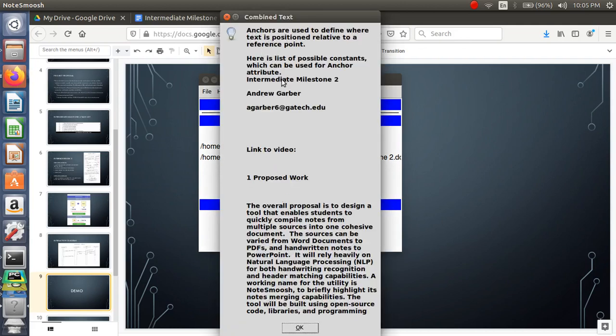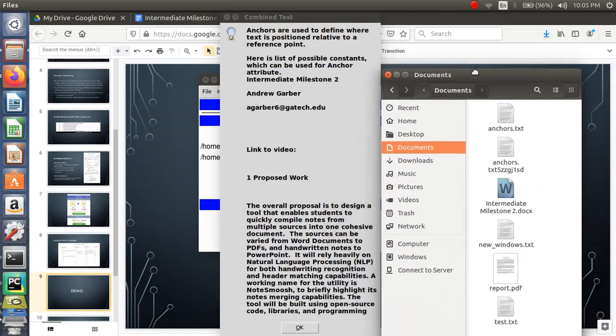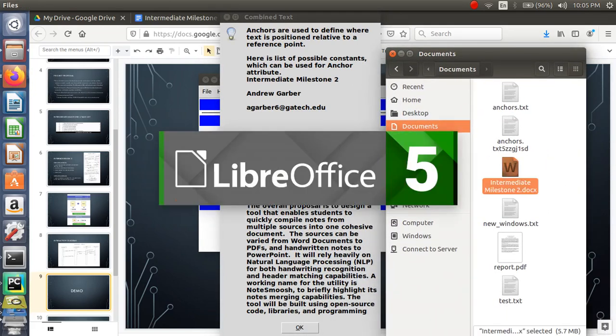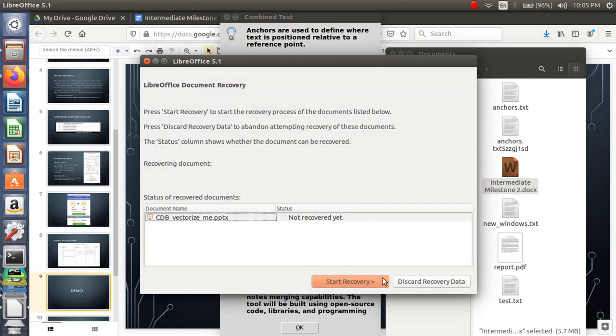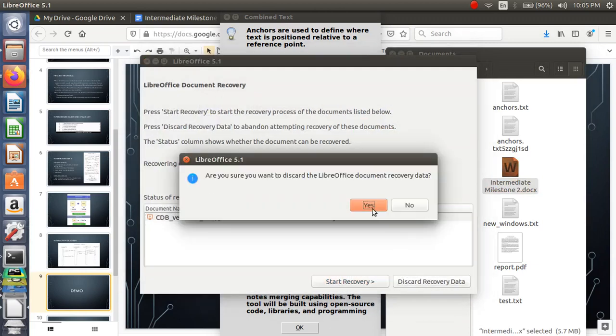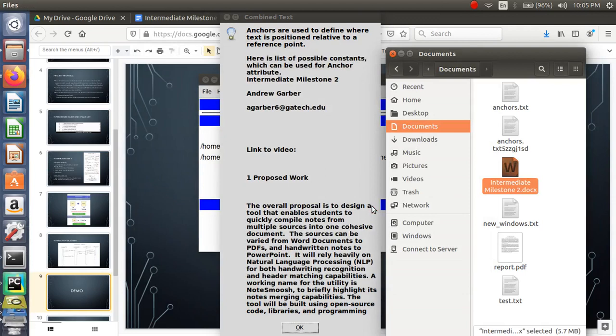So here's where my intermediate milestone 2 doc is. And here, I'm going to just bring that over here and open that. Okay, I don't want to do that. Yes. Okay, it opened up in the other window, so I'm going to bring it back.